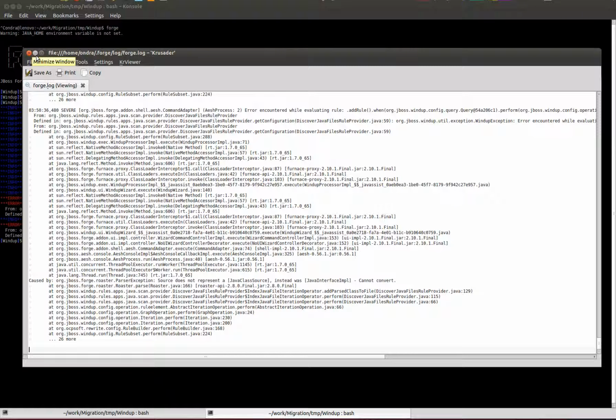But at least you have seen how to install Forge and how to install Windup into it, and you can check out and build Windup anytime you like. And I'm looking forward to making a video in which I can show you how it really works.